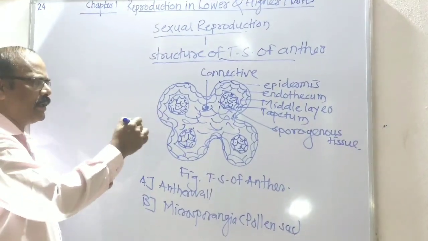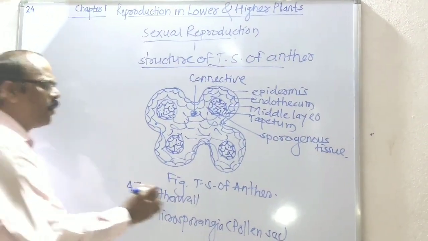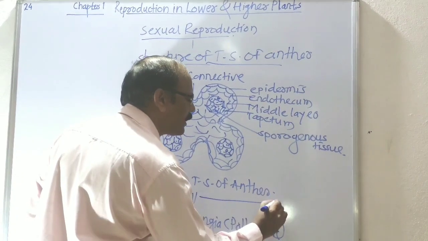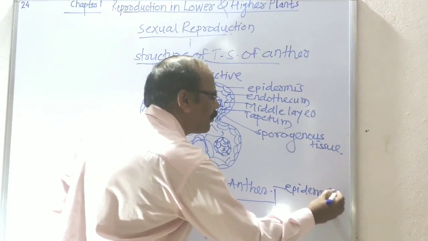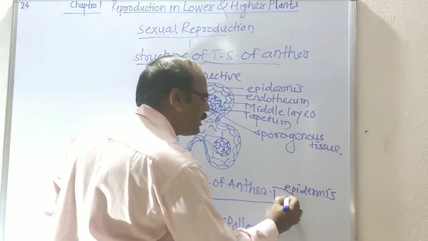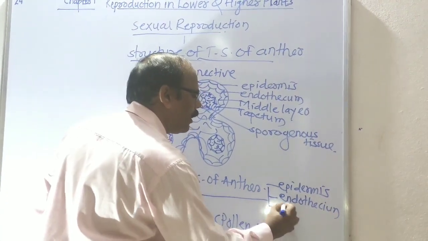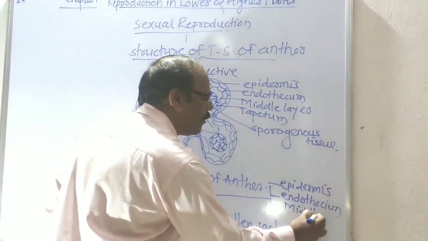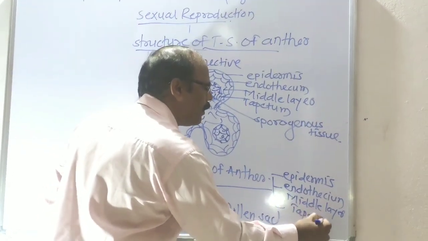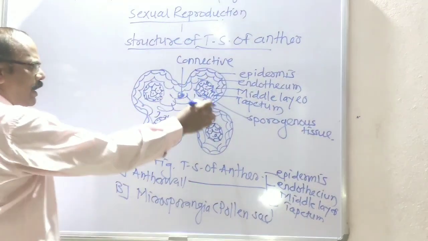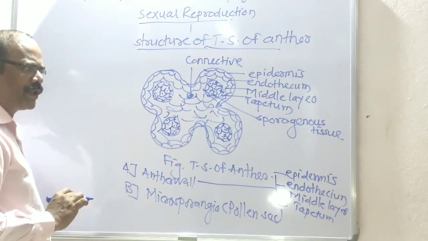The anther wall is the layer which is present on the anther. It consists of four layers. The outermost layer is the epidermis. Then the endothecium, then the middle layer, and the fourth layer is the tapetum. Epidermis is the outermost single layer of flat cells. It acts as protection.